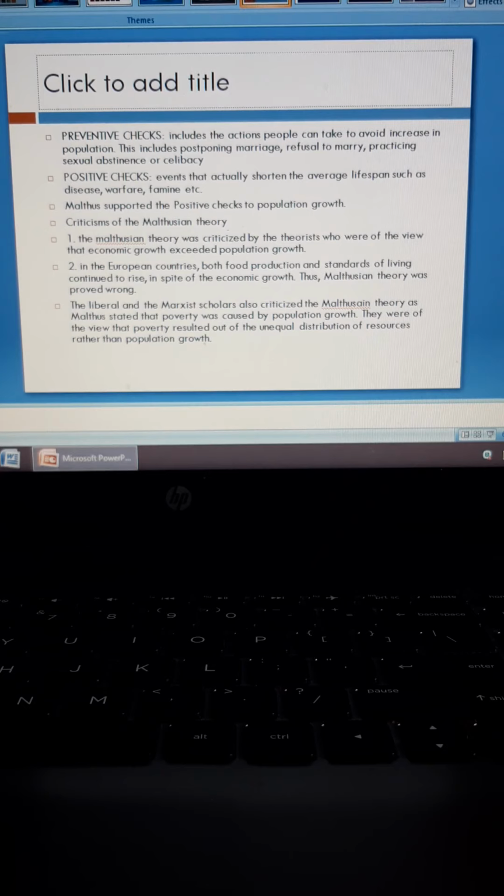Lastly, the liberal and the Marxist scholars also criticized the Malthusian theory, as Malthus stated that poverty was caused by population growth. Malthus had stated that poverty was a result of population growth. As population grew, it resulted in poverty. That was what Malthus had stated.